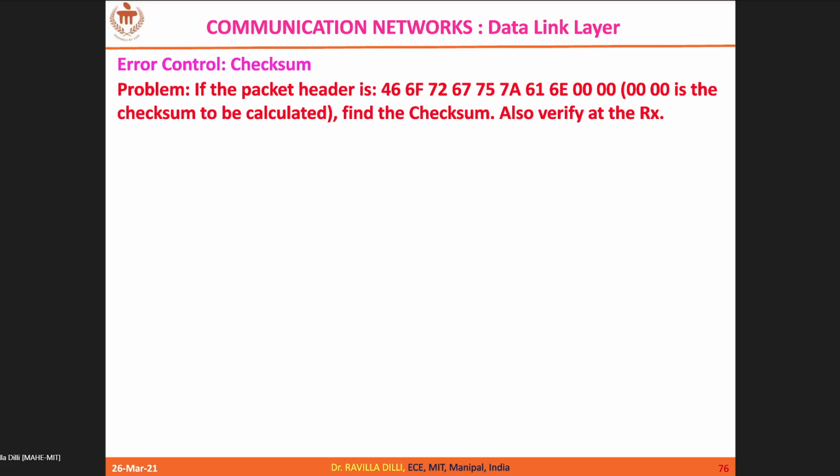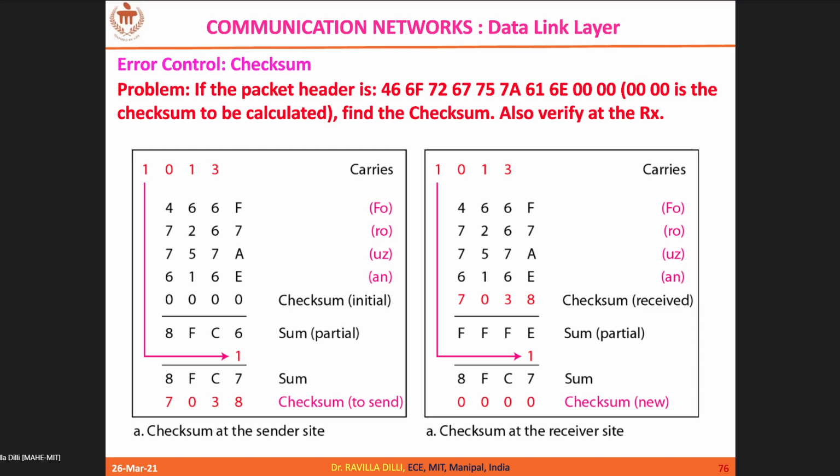So now you transmit this checksum along with your data. Then at the receiver, you add this 7040 also, take the wrapping and complement it. You will arrive at all zeros if there are no errors, right? So this is how it works. So there may be some mistakes. You need to understand that.